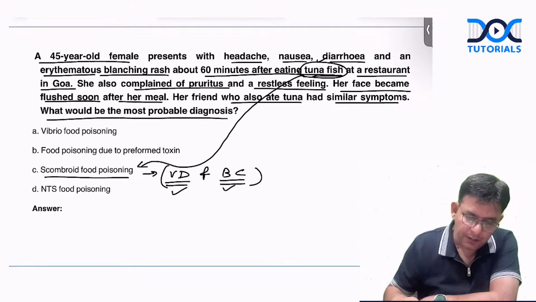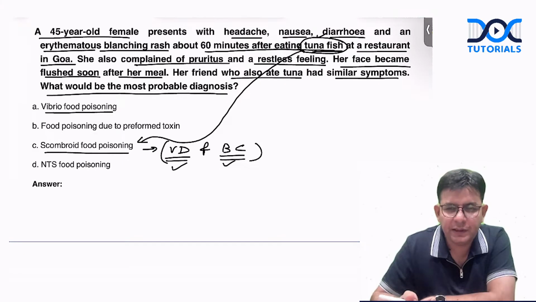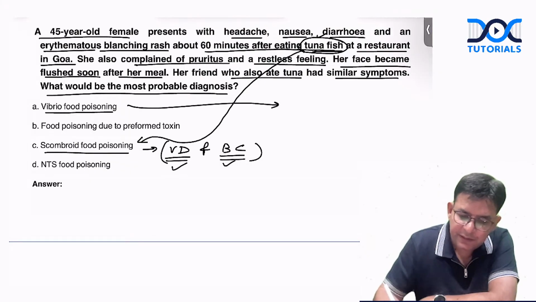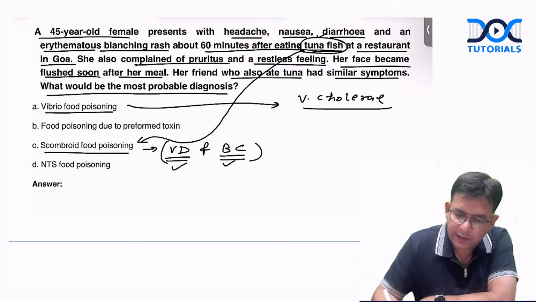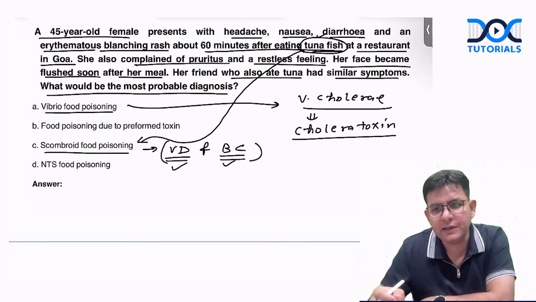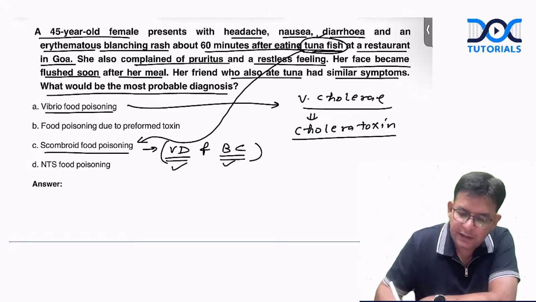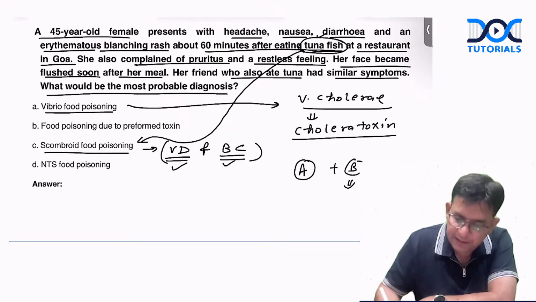Okay. Now, talking about the Vibrio, you already know that in this massive watery diarrhea happens. Large amount of bacteria are needed. Important regarding Vibrio is the Vibrio cholerae. This particular one secretes what? The cholera toxin. Okay, and that particular cholera toxin is acting on the zonula occludens or tight junctions. It is having two components, A and B. B helps in binding to what? B helps in binding to the